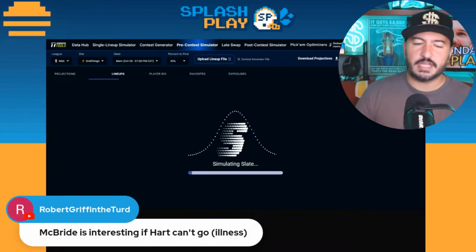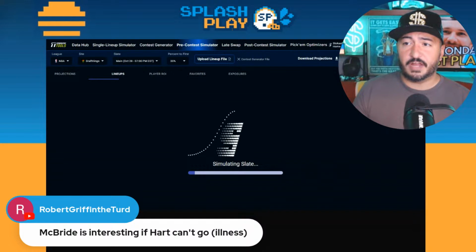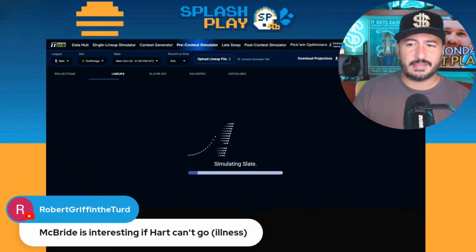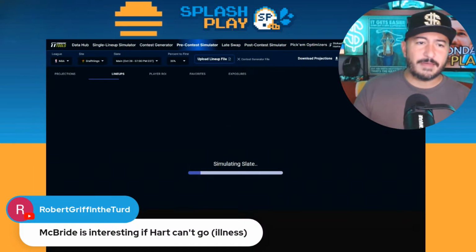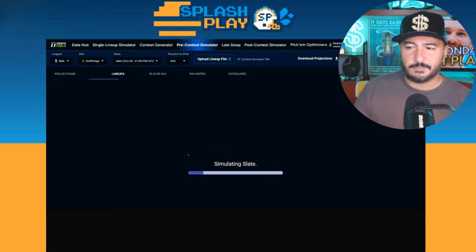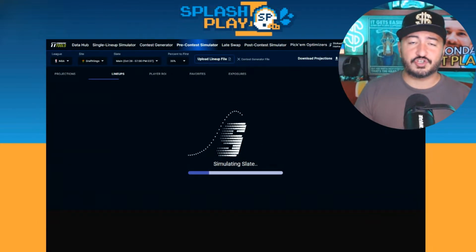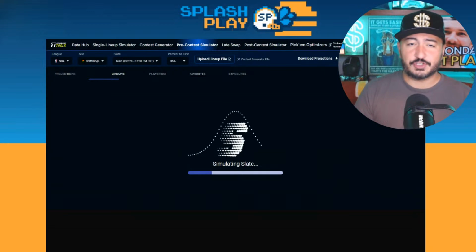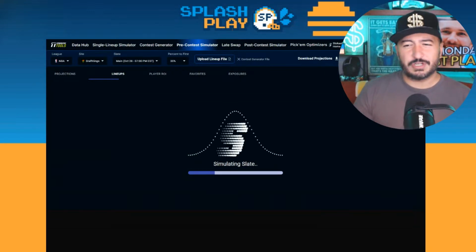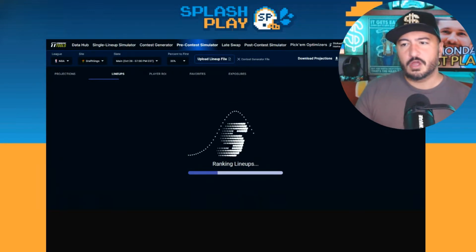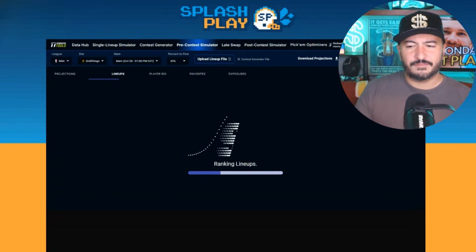McBride is interesting if Hart can't go. Yeah, McBride definitely can fill it up. He doesn't really do the same things that Josh Hart does. The rebounding's not there. The assisting's not quite there as much. But as we saw opening night, he got hot and filled out as chalk pretty fast with just how much he was scoring. So a little more usage for him. Him being with the first unit, though, if he got chalky, I probably wouldn't want to go there.